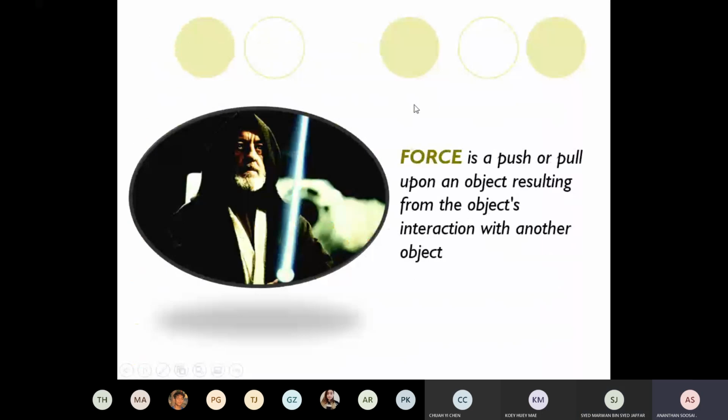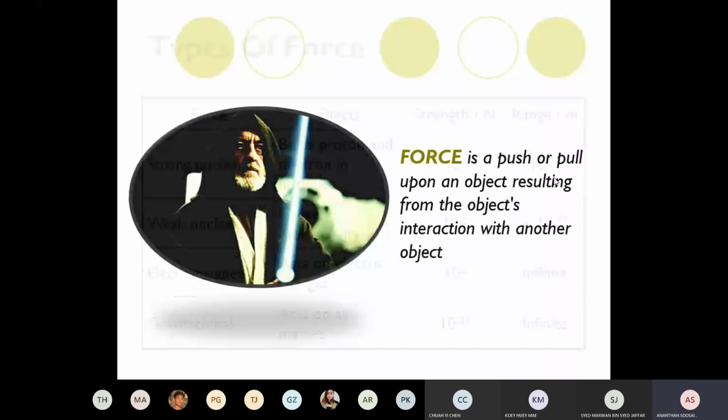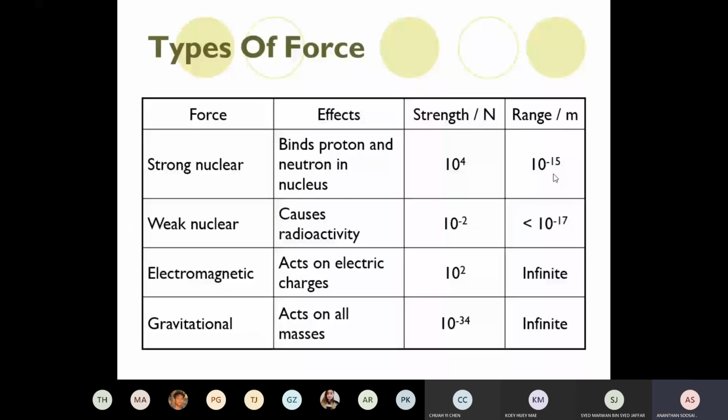So what is force? Force is a push or pull upon an object, resulting from the object's interaction with another object. The keyword is push or pull upon an object. Force causes, of course, acceleration. You know that. There are many types of force in this world, but all the forces are categorized in these 4 big groups.